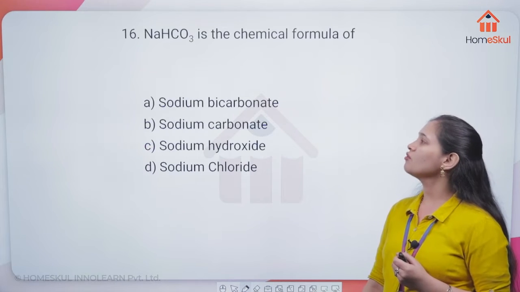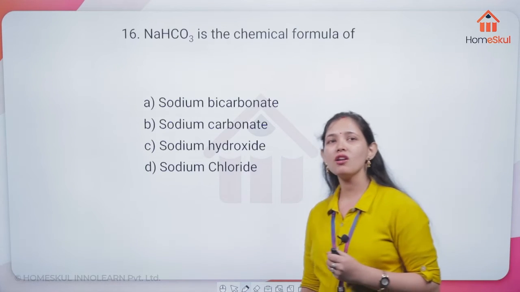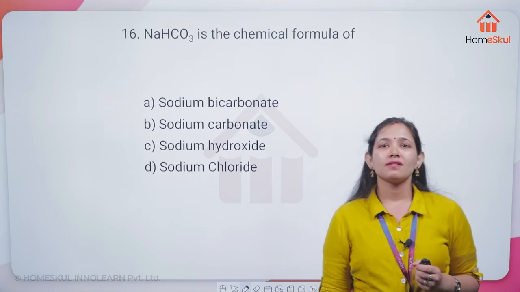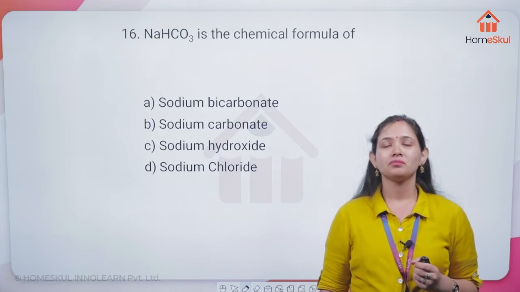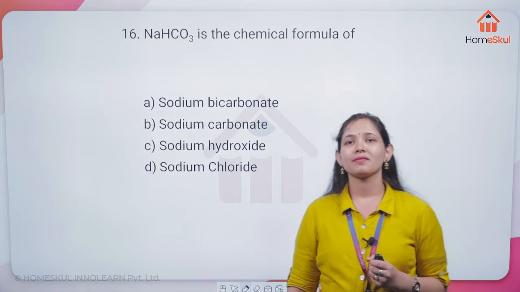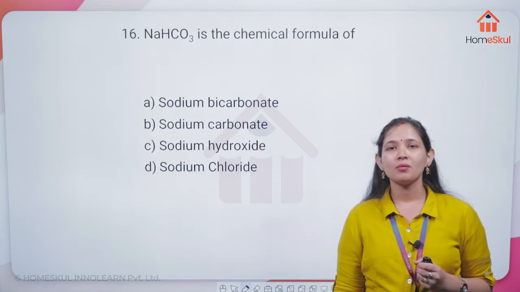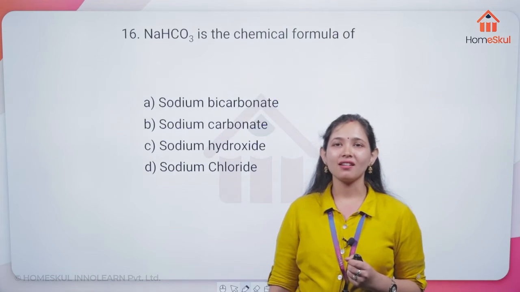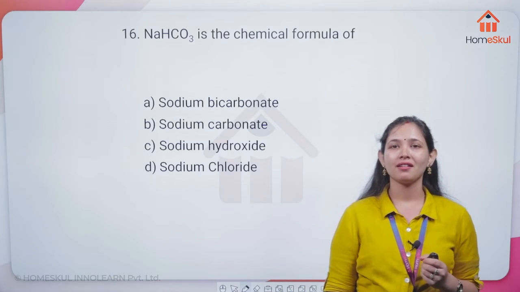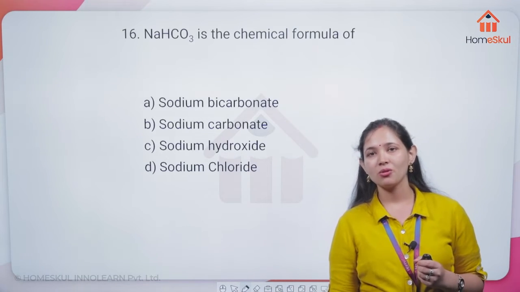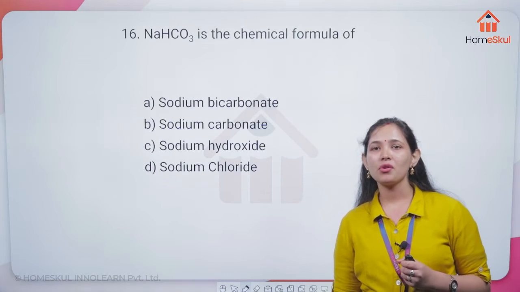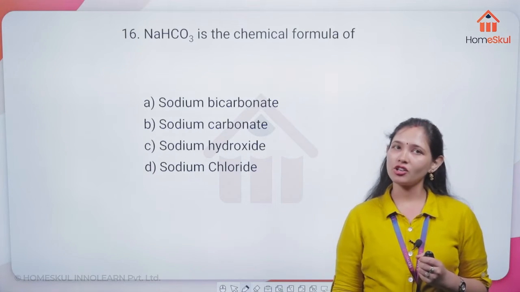NaHCO3 is the chemical formula of what? Mohammed says A. Kritika says A. Neha, Nishka, everyone says A is the correct option.